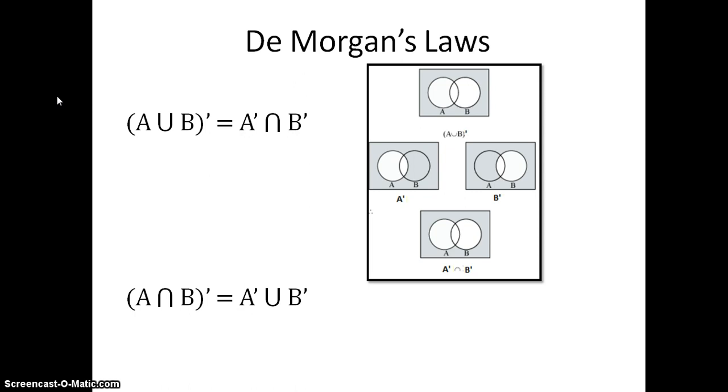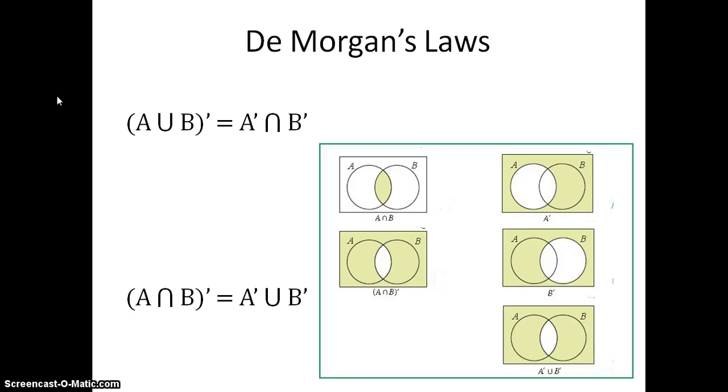And the second of De Morgan's laws: if we look on the left, we see A intersect B, and then below it we see the complement of A intersect B, shaded green. In the right column we can see A complement and B complement, and then we can see their union, which is the same as the complement of A intersect B. So that brings us to the end of our first video.